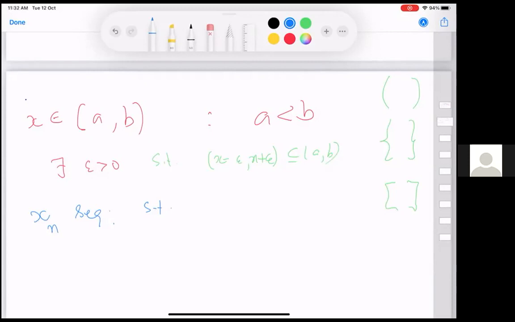So if X belongs to that set, it is not one of the endpoints. It is somewhere in between. So X is between A and B, and you can take epsilon to be the minimum of (X minus A) by 2 and (B minus X) by 2. So you can define how you will get hold of epsilon.